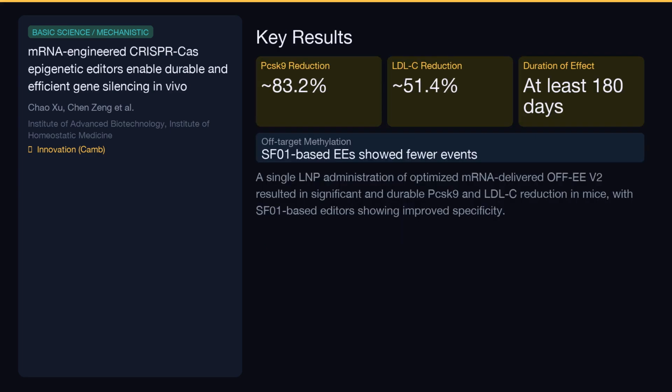The results were quite impressive. A single intravenous dose of the optimized mRNA editor led to an approximately 83% reduction in circulating PCSK9 levels. This translated to a significant drop in LDL cholesterol, down by over 51%. Importantly, these effects were durable, lasting for at least 180 days. Furthermore, the SF01-based editors demonstrated a better safety profile with fewer off-target methylation events.